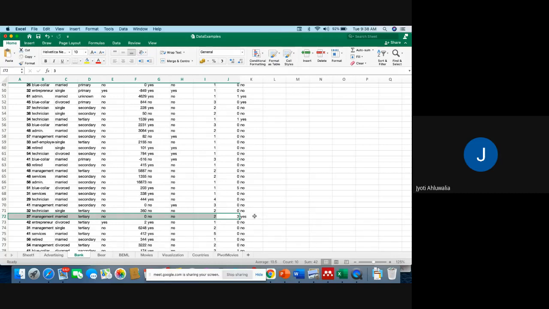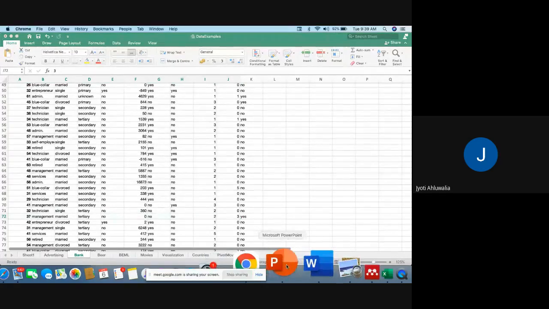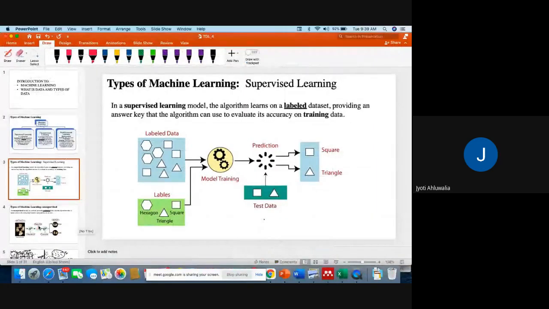How do I predict whether he will be subscribing to my bank campaign or not? And then I test that model with my 20%. If the accuracy is good, then now I have a model that helps me to predict whether a person will subscribe or not, right?